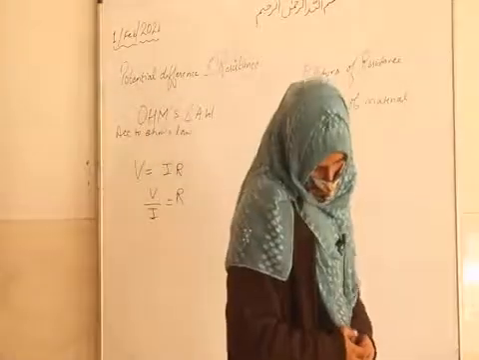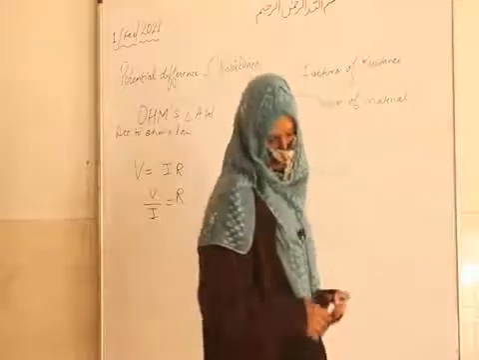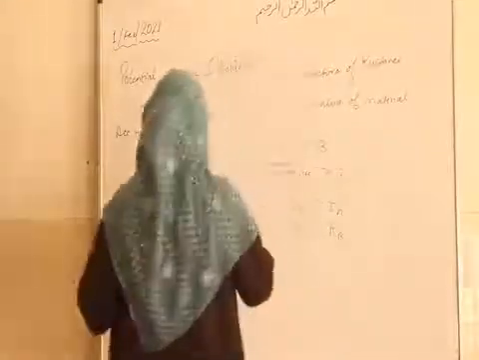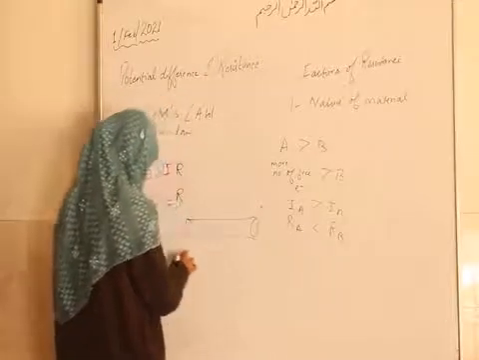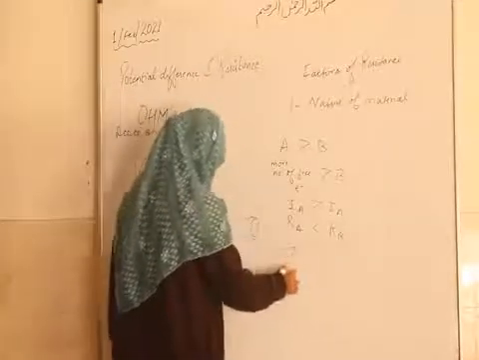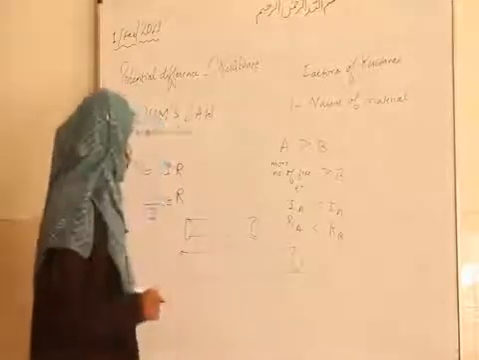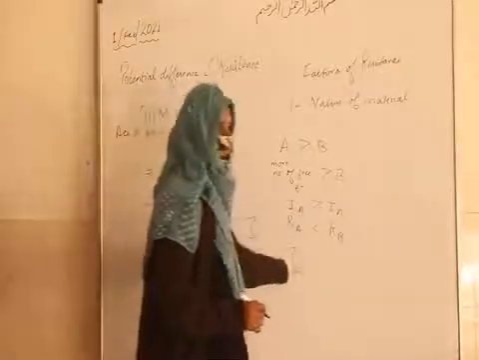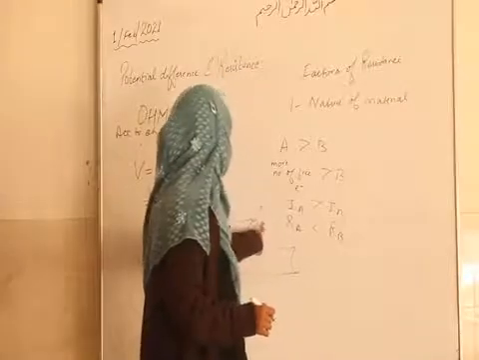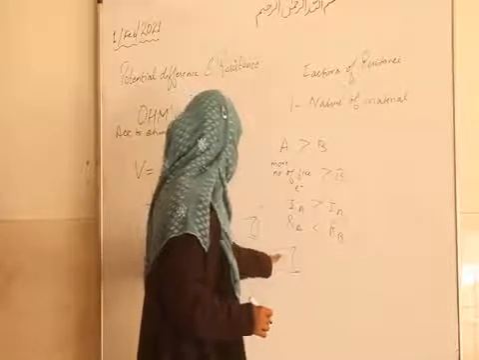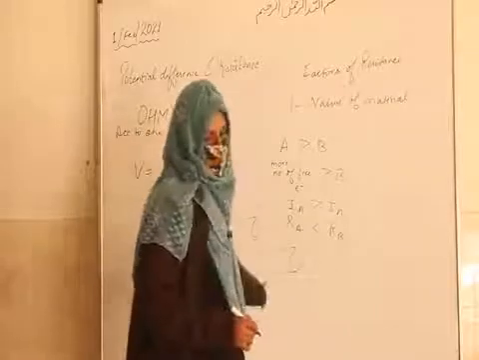Then we have the length of the conductor. What does length of the conductor mean? If the conductor length increases, then the number of collisions of free electrons with positive ions increases.